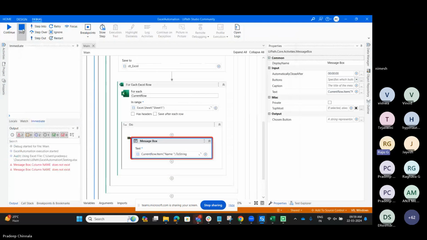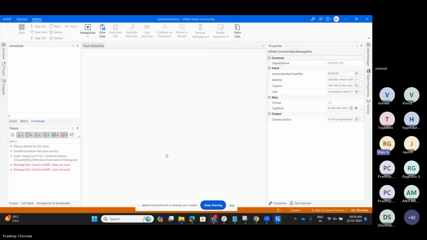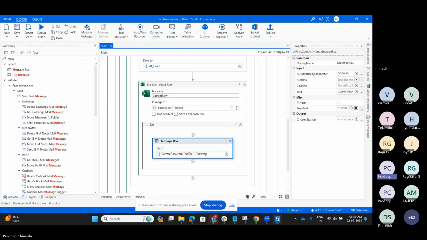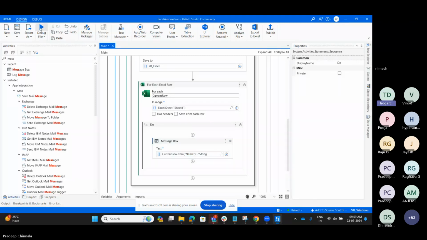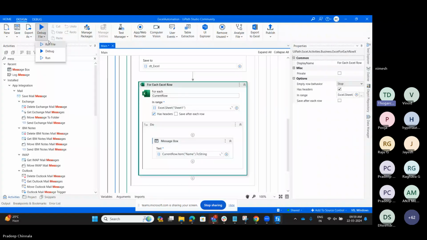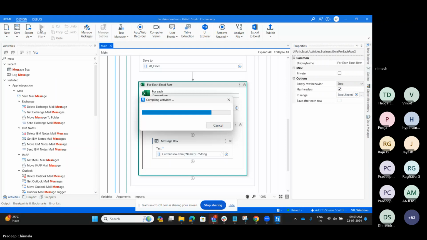Pradeep, I see a space at the end of the name column. Yeah, I am removing it now. Can you please enable as headers on the top for each row? I believe, okay, that's the reason it is not identifying it as a header. I am going to run it again. We'll see.